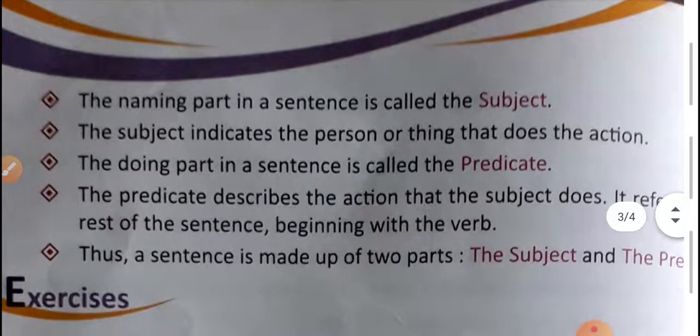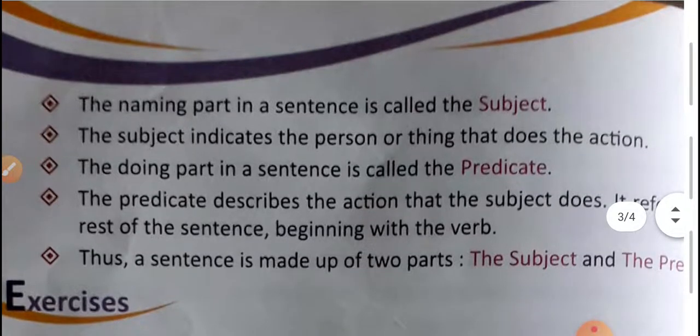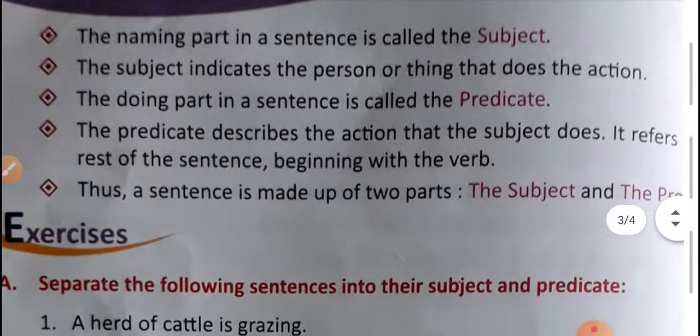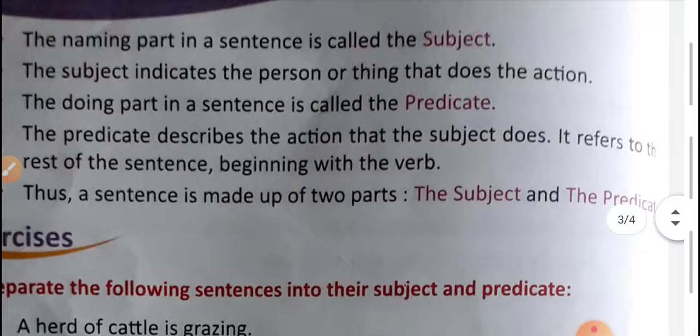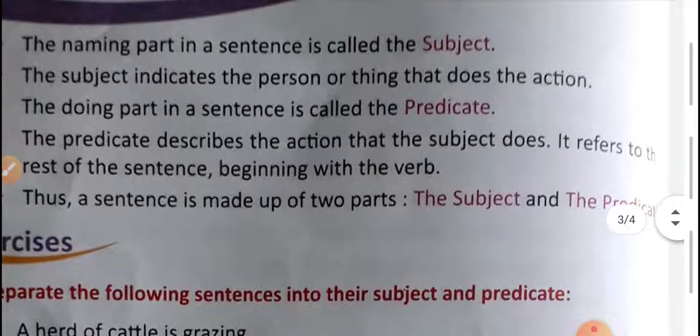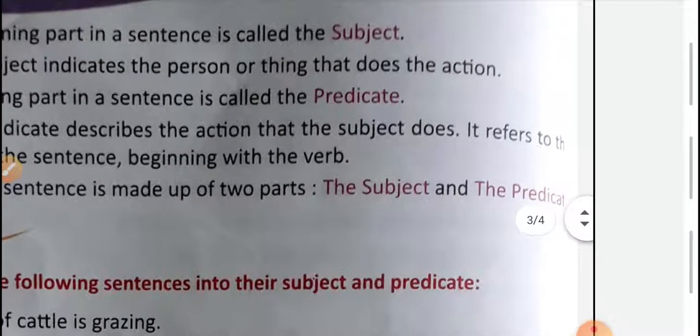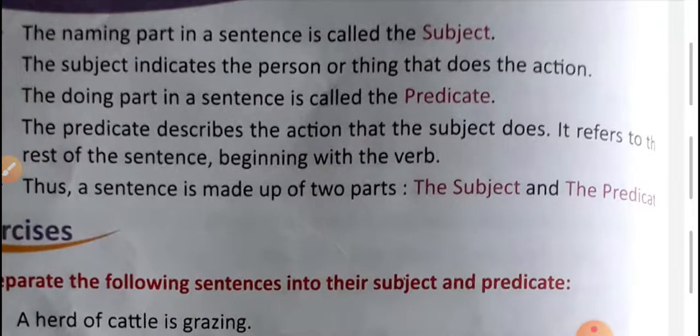Now some more points are given here about the subject and predicate. First point is, the naming part in a sentence is called the subject. The subject indicates the person or thing that does the action. The doing part in a sentence is called the predicate. The predicate describes the action that the subject does. It refers to the rest of the sentence beginning with the verb. Thus, a sentence is made up of two parts, the subject and the predicate.